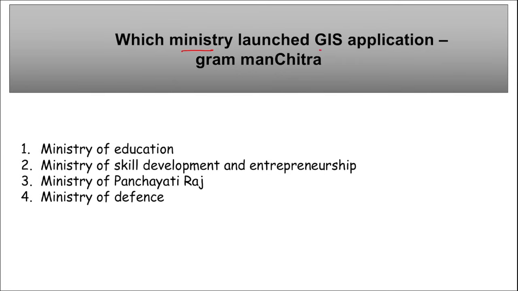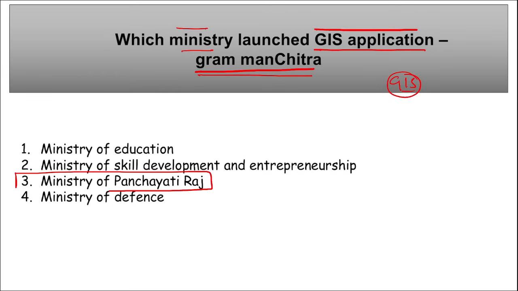Moving on, which ministry launched GIS application Gram Manchitra? I repeat, recently. Which is that ministry that launched this GIS application Gram Manchitra? What is GIS? Geographic Information System. Correct? They have launched this application, that is Gram Manchitra. Which is that ministry? It is Ministry of Panchayati Raj, and it is to encourage technology driven planning by the Gram Panchayat.